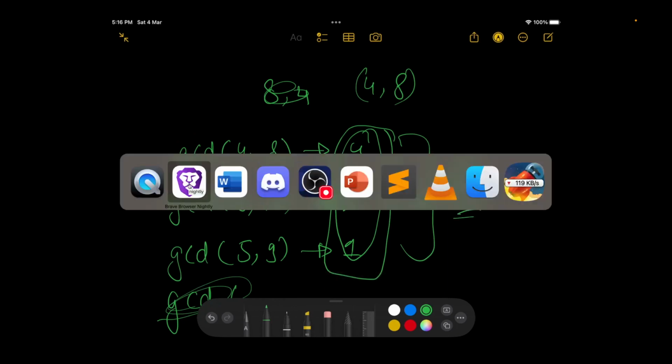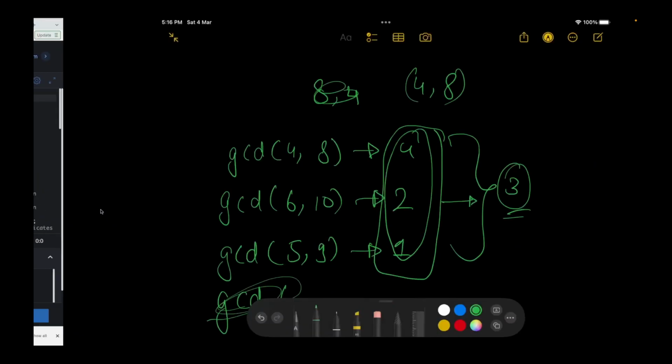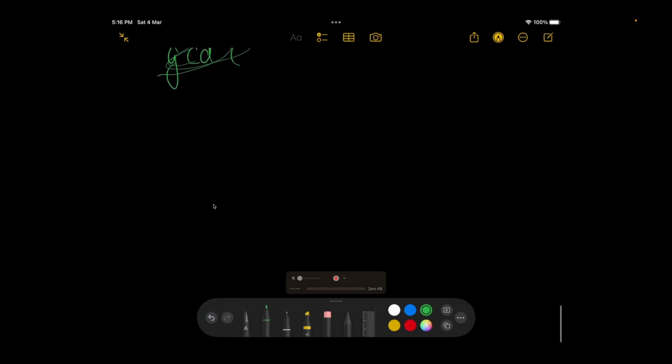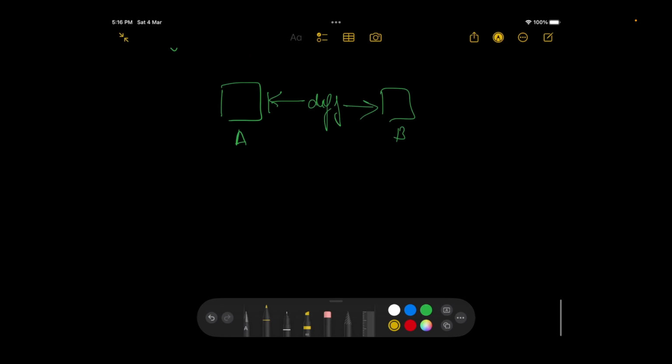I think 4 and 8 is one of the given examples. Okay, they are given 8 and 12. Even in the case of 8 and 12, the answer would be 3 only. Cool. So how do we reach here? We say A is over here, B is over here, and they have a difference between them. If I move A by amount x, it becomes A plus x, and if I also move B by the same amount, it becomes B plus x. Even in that case, the difference remains the same.